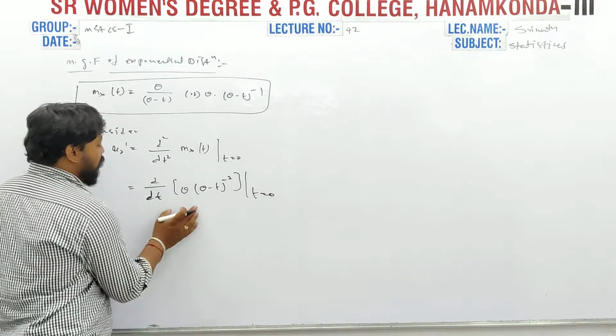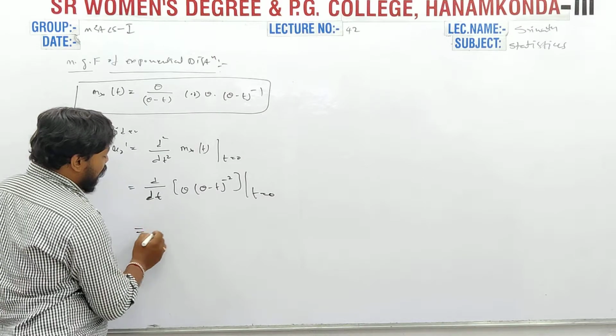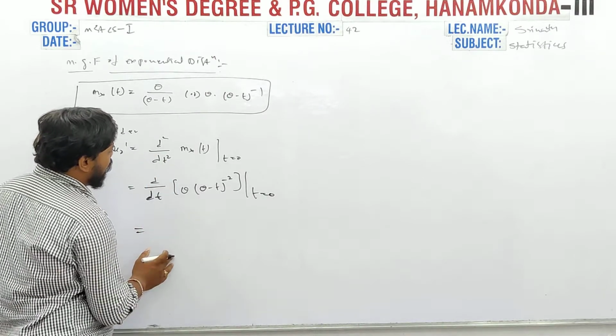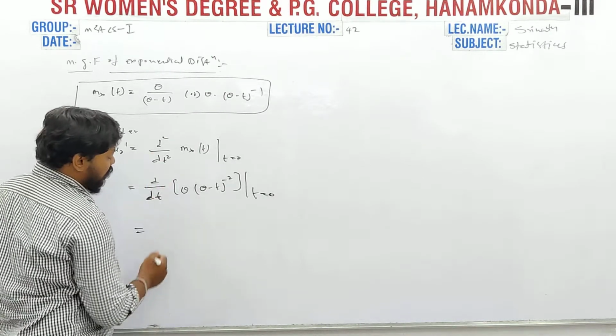This is the first derivative. We are doing the derivation again, so it becomes a double derivative, d square.